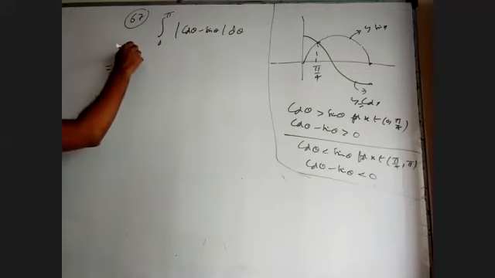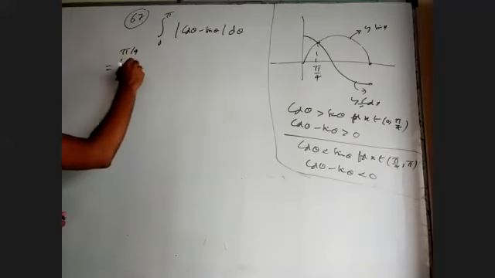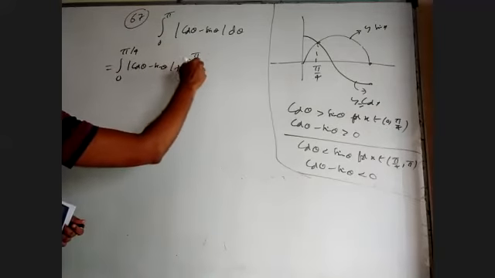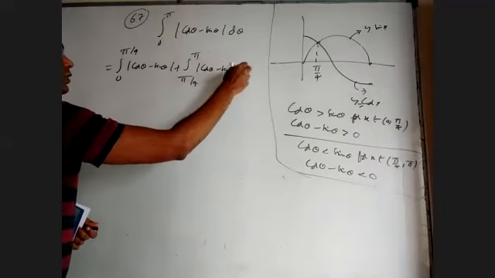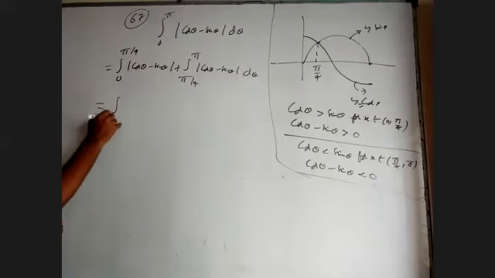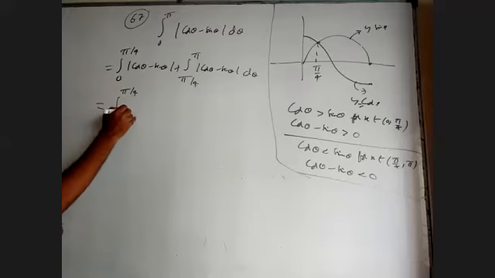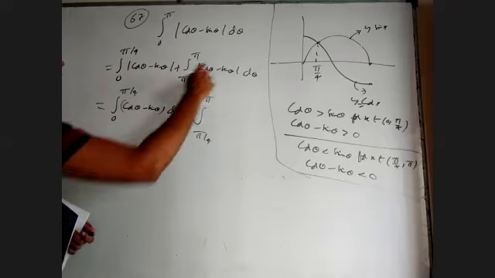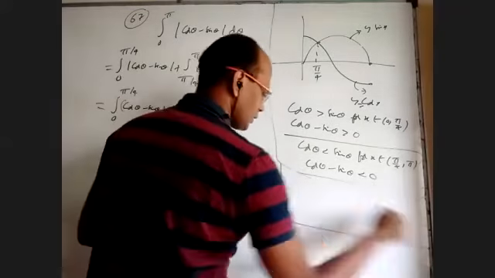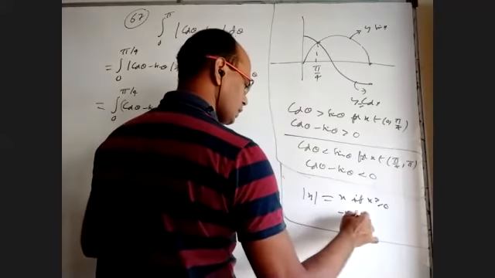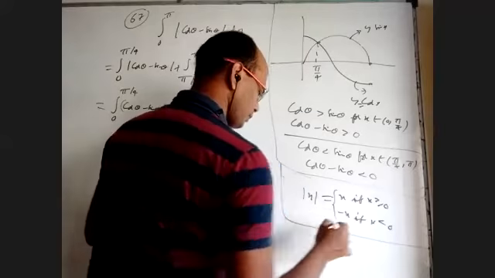So 0 to pi by 4 mod cos theta minus sin theta plus integral pi by 4 to pi mod cos theta minus sin theta dt. During this interval, this is positive, so mod will be removed. So it will be 0 to pi by 4 cos theta minus sin theta. Integral pi by 4 to pi, it is negative, and mod x equals minus x. I can even write that: mod x equals x if x is greater than or equal to 0, minus x if x is less than 0.